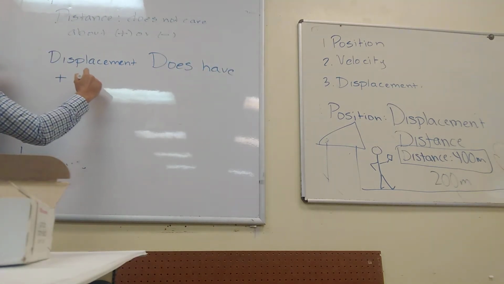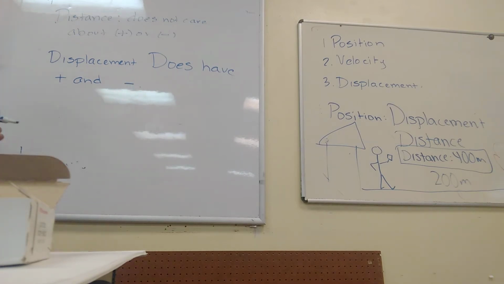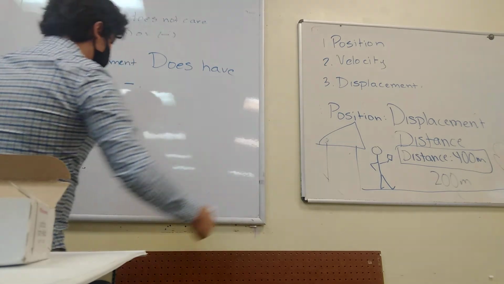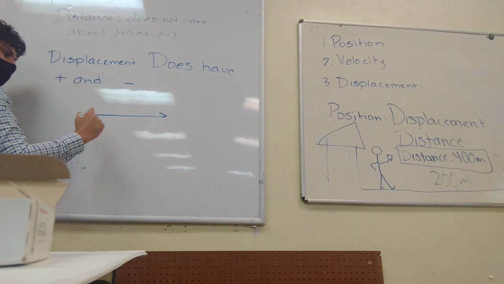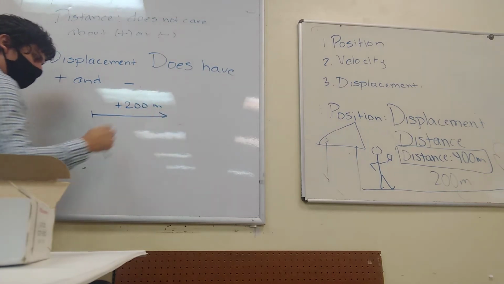Positive and negative. So let's try that question again, Mr. Galt, and let's ask ourselves, if Mr. Millan is walking 200 meters that way, to the right, in terms of a vector, how far has Mr. Millan walked? 200 meters. Plus positive 200, right? 200, yes. Positive 200 meters.